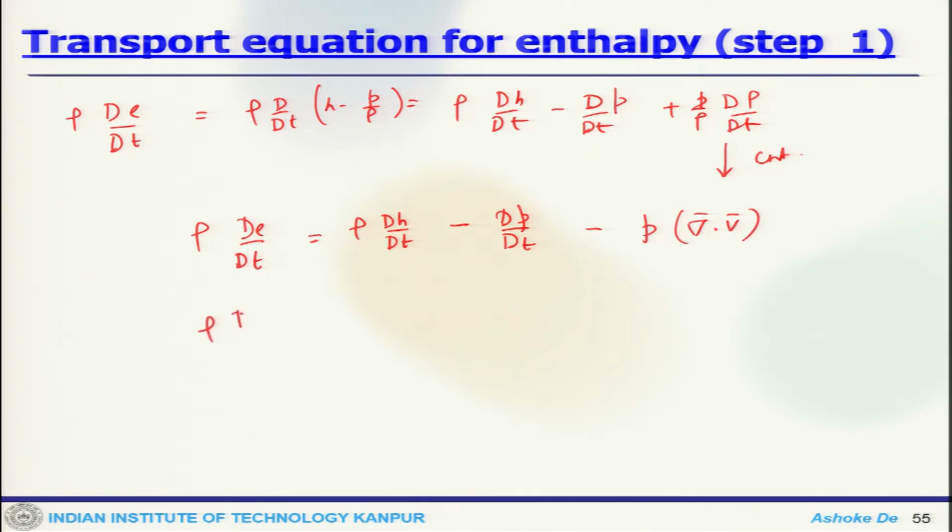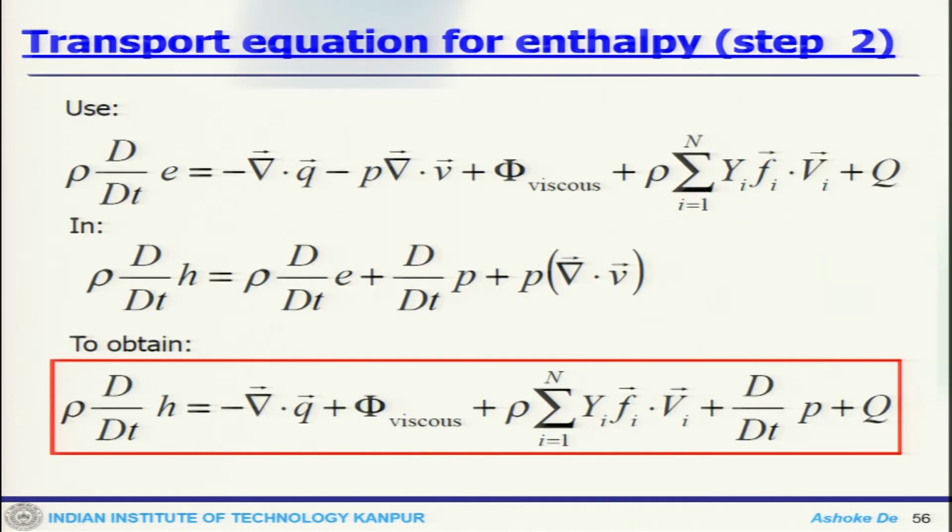So if we rearrange that, rho dH/dt equals rho dE/dt plus dP/dt plus P del dot V. So now we can use that d small e by dt equals to this equation which you already obtained in the expression where we get the dH/dt.